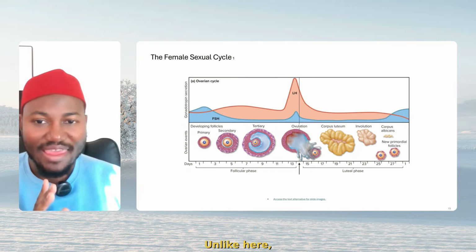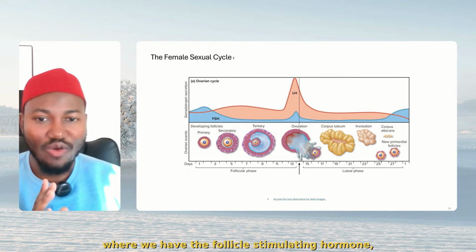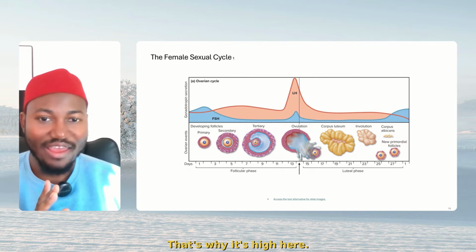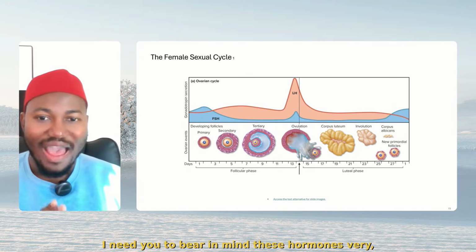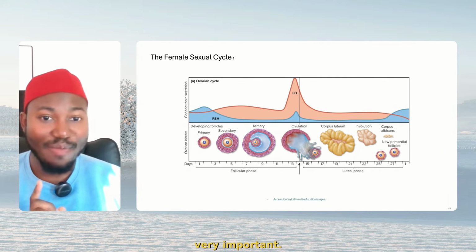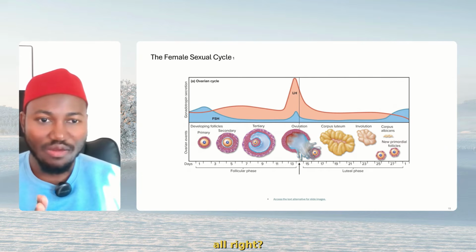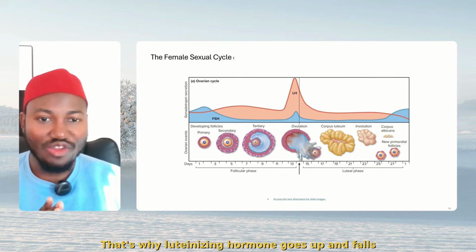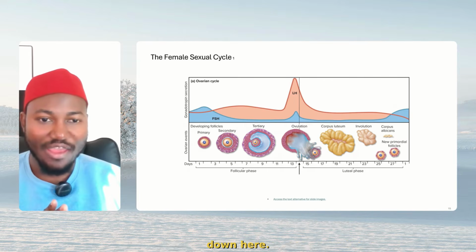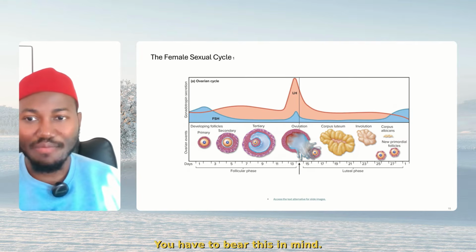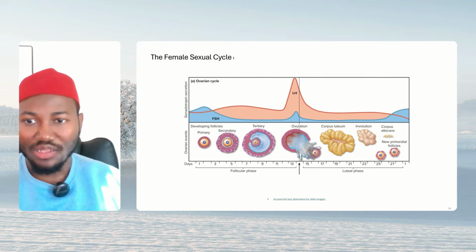All right? Unlike here, where we have the follicle stimulating hormone, this is the FSH that stimulates this follicle to even occur. That's why it's high here. And when the ovulation is occurring, luteinizing hormone is at its peak. I need you to bear in mind these hormones. Very, very, very important. We are still going to discuss hormones in the next video, but bear in mind these movements. All right? That's why luteinizing hormone goes up and falls down here if immediately the primary follicle, new primary follicle is formed. You have to bear this in mind. This is extremely important. All right?